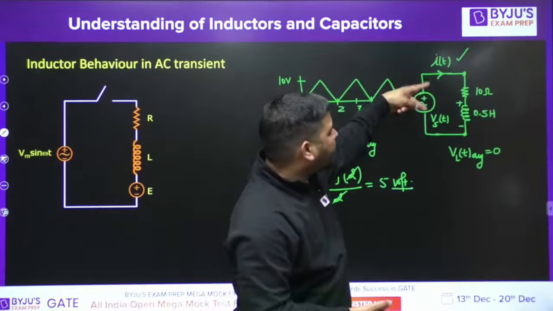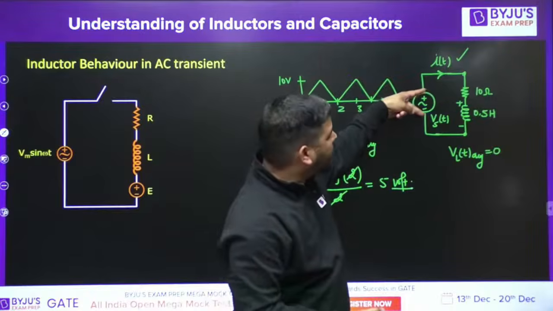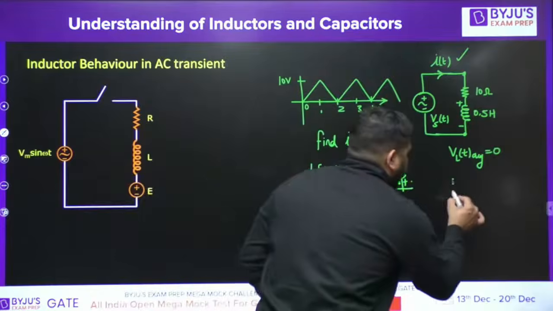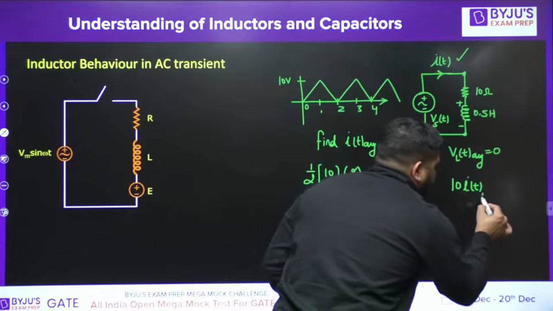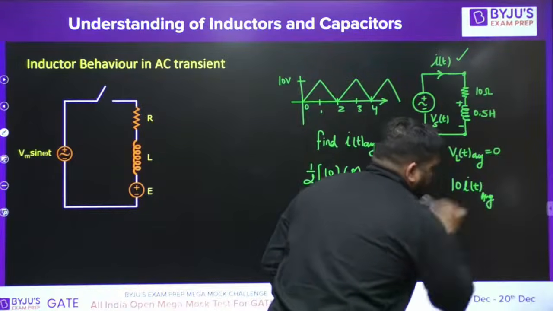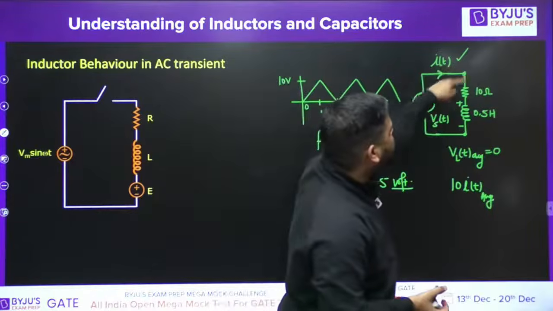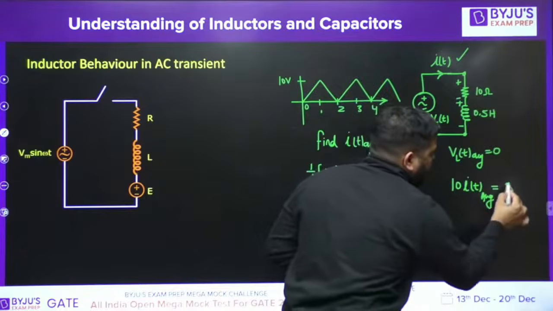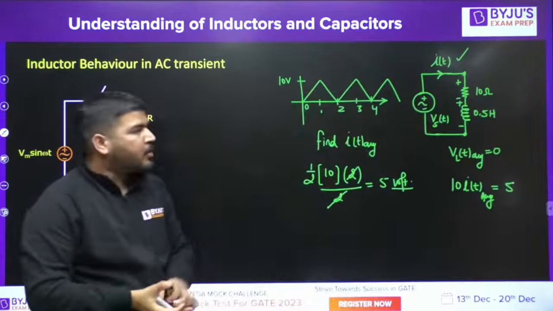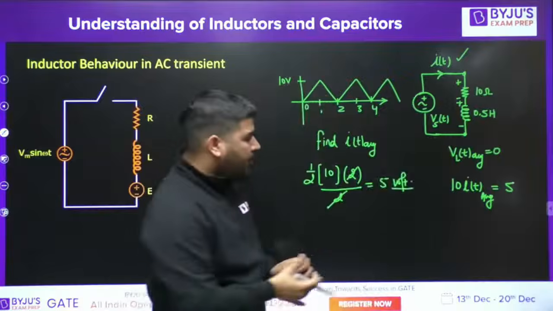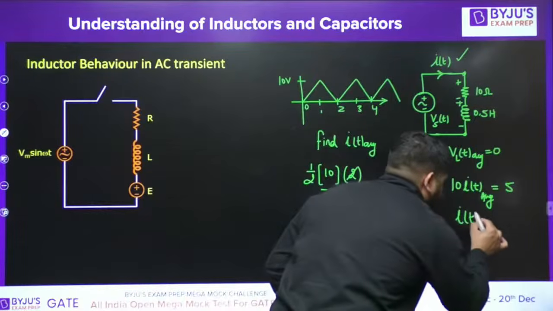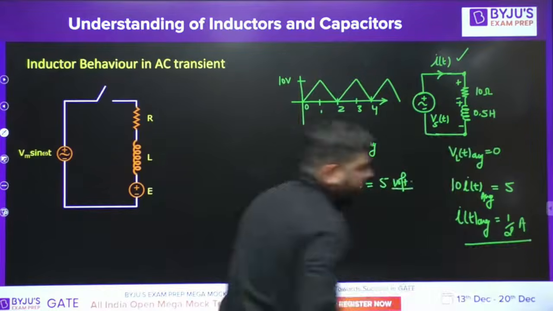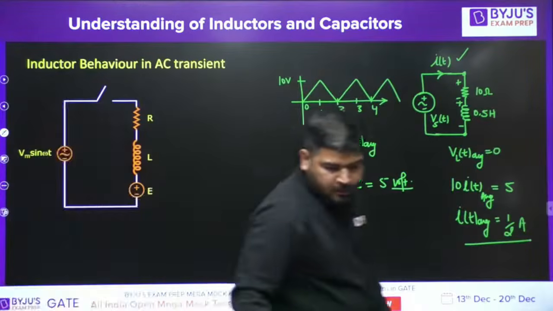So whatever average voltage the source has, that entire average will appear across R only. So 10 into IT average, 10 into the average current, will be the average voltage which appears across the resistor, and that must be equal to the average value of the source voltage, 5, because the average voltage across the inductor will be 0. So from here you can calculate IT average. IT average will be equal to half ampere. Is it fine, guys? Have you understood it?